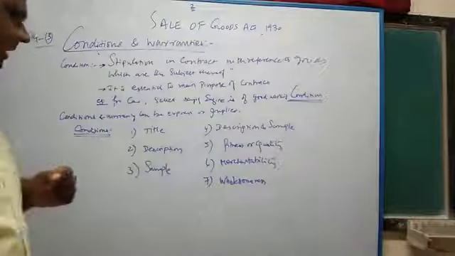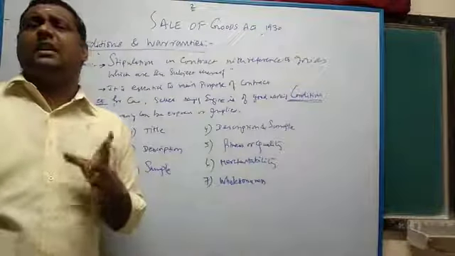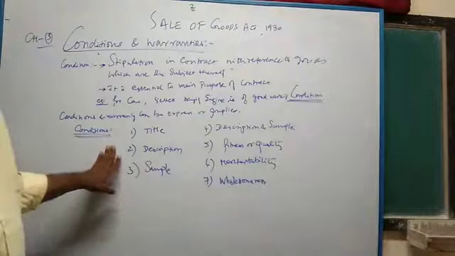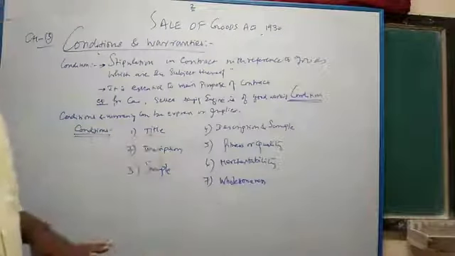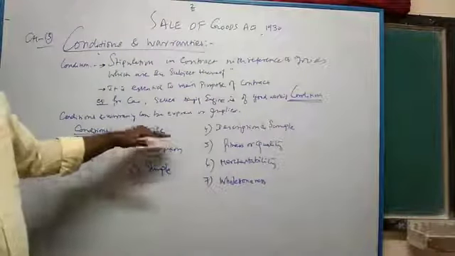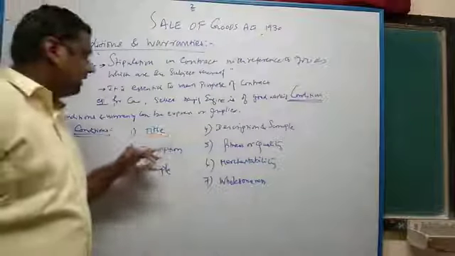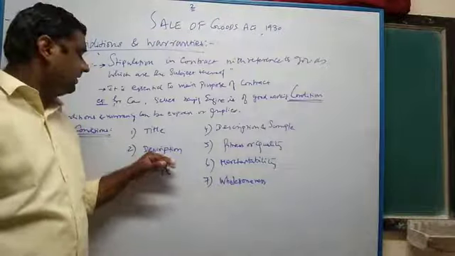Condition. As we say, they are divided into 7 types. 7 conditions which are given under the Sale of Goods Act. Conditions as to title, that which represents ownership of the goods, that is called title. Second is description. What is description?